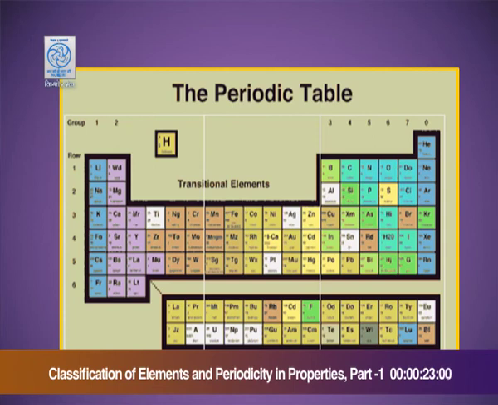This is the modern periodic table. You can very well see the 7 periods and the 18 groups. Dear students, I hope and I am sure you all have understood the modern periodic table and all those historical attempts which led to its formation.